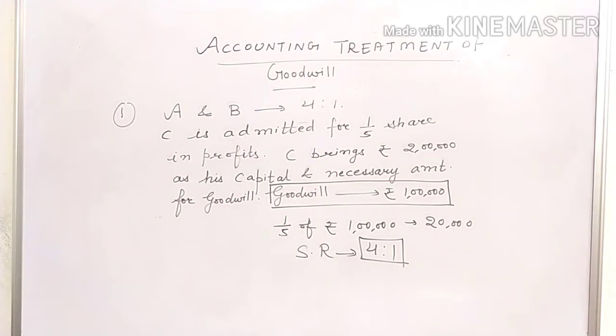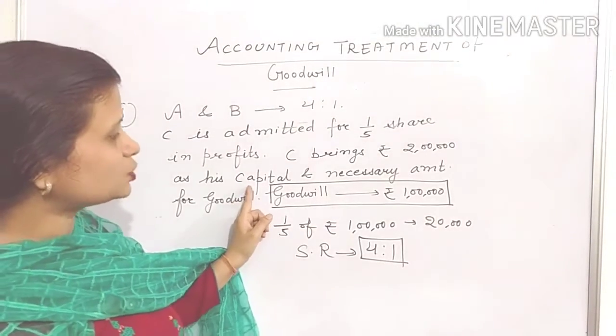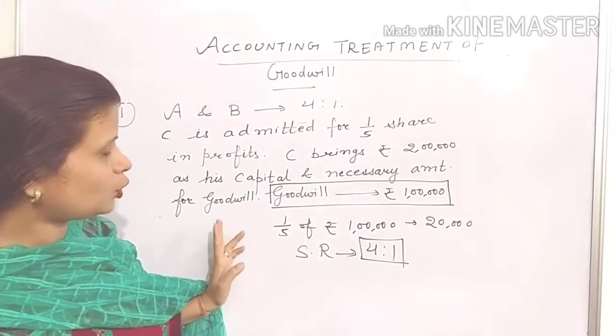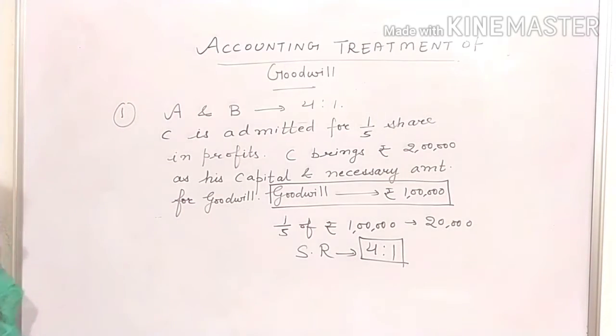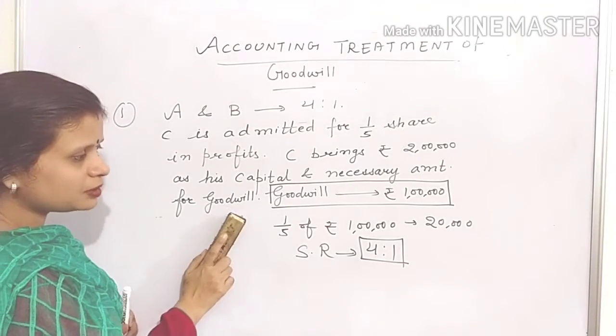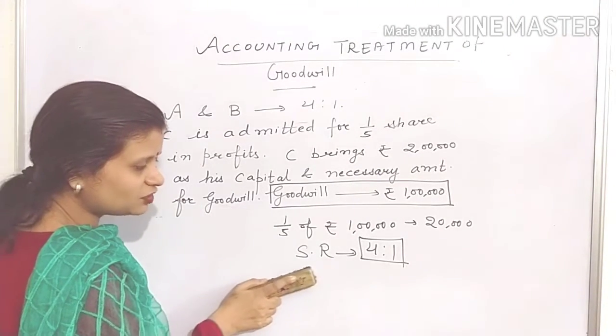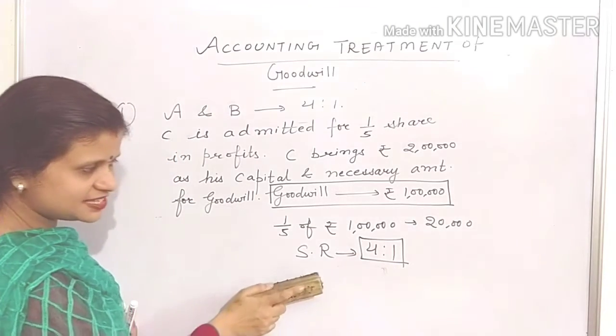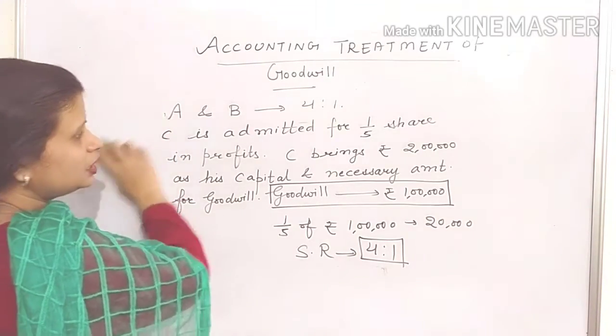Now what will be the entries? First you will pass the entry for the capital and the goodwill brought by C. The entry will be bank account debit to C's capital and premium for goodwill. And how is the premium distributed? That will be distributed in the ratio of 4:1, that is the sacrificing ratio.